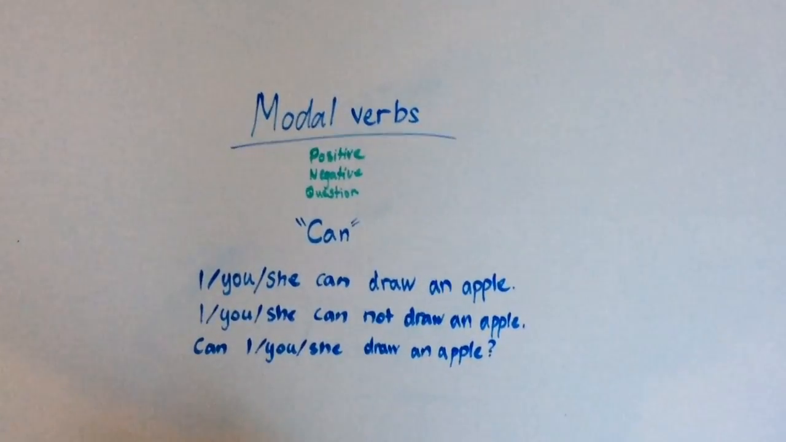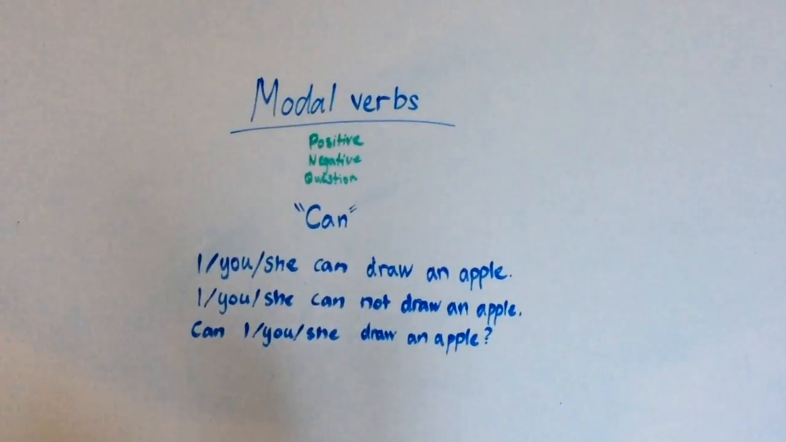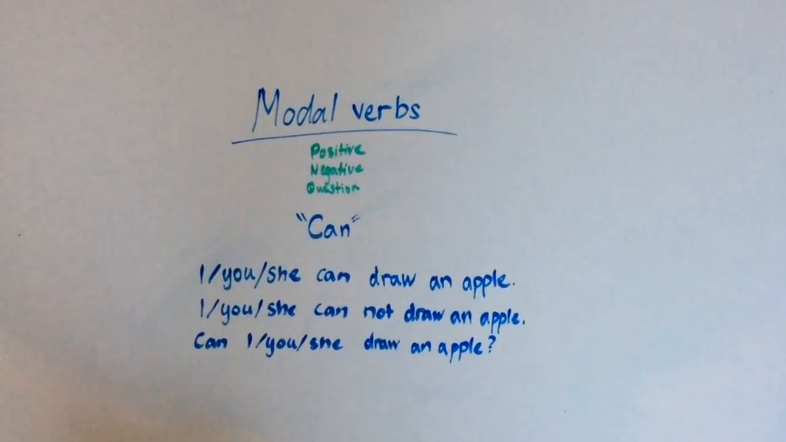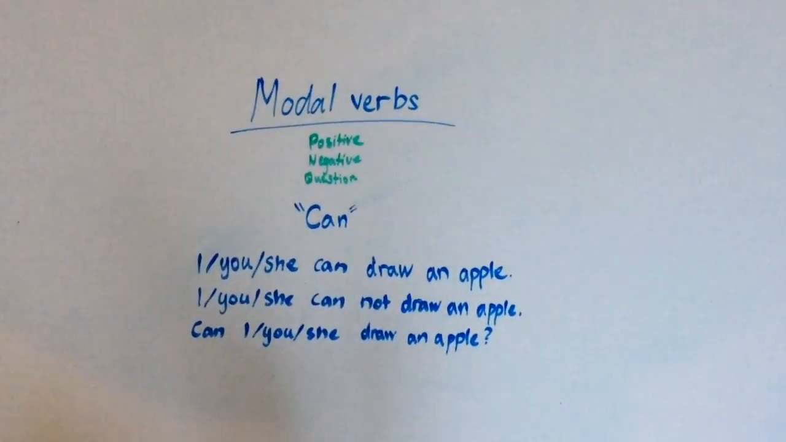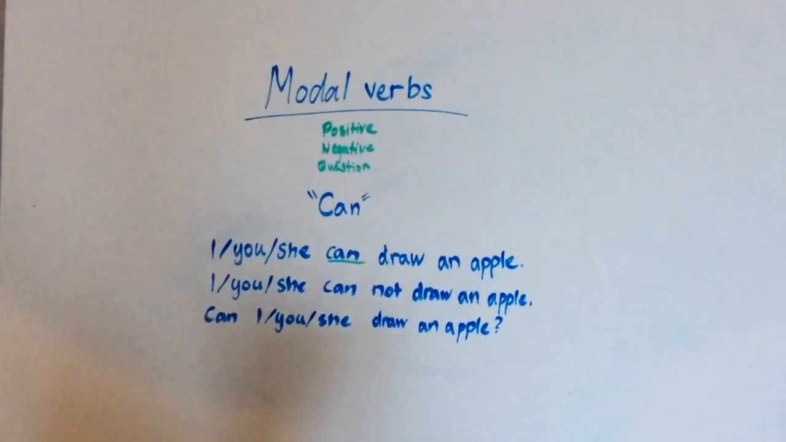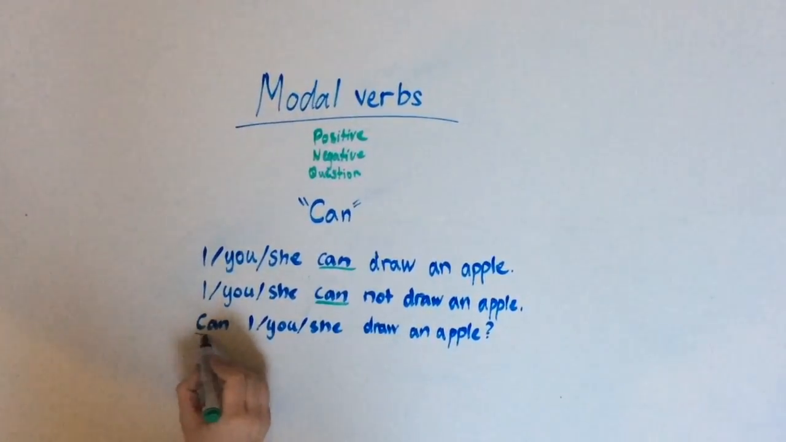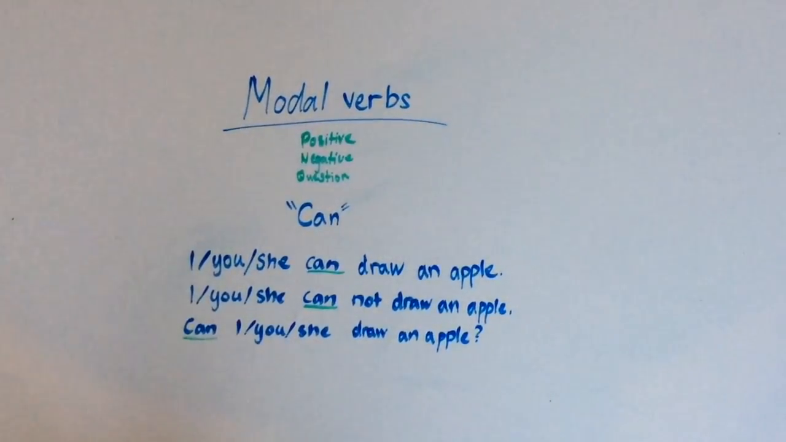Modal verbs, for example can, is a verb that looks the same between first, second and third person form. You can see here by the examples: I, you, she can draw an apple. I, you, she can not draw an apple. Can I, you, she draw an apple?